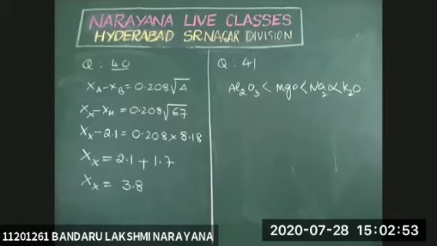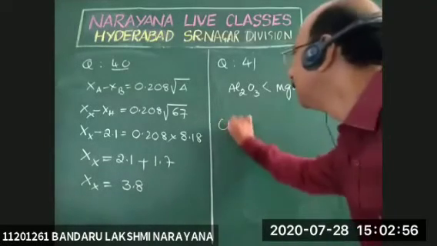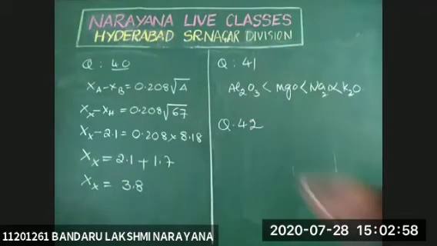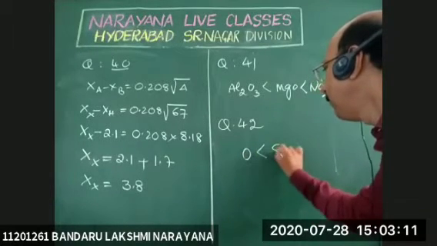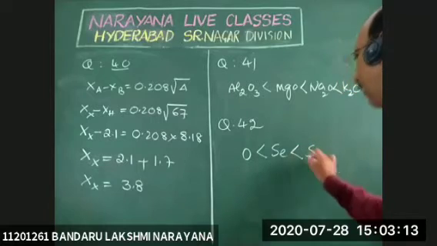Next one, question number 42. Arrange sulfur, oxygen, and selenium in ascending order of electron affinity. That is, increasing order of electron affinity: oxygen is less than selenium, selenium is less than sulfur.